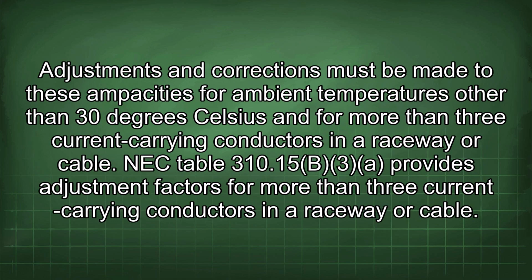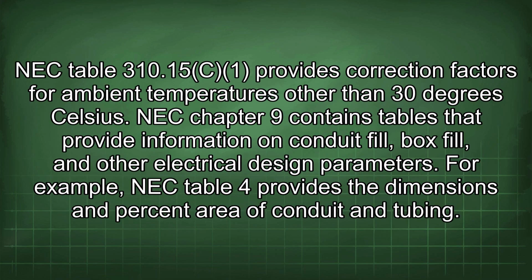Adjustments and corrections must be made to these ampacities for ambient temperatures other than 30 degrees Celsius and for more than 3 current carrying conductors in a raceway or cable. NEC Table 310.15(B)(3) provides adjustment factors for more than 3 current carrying conductors in a raceway or cable. NEC Table 310.15(B)(2) provides correction factors for ambient temperatures other than 30 degrees Celsius.